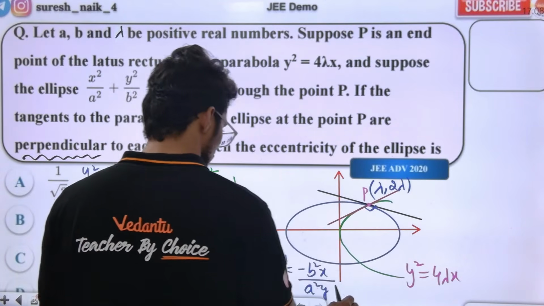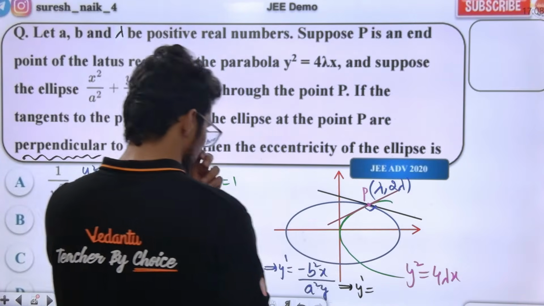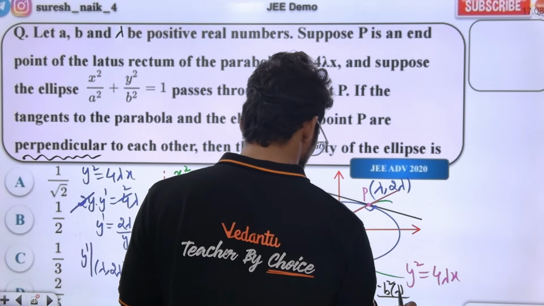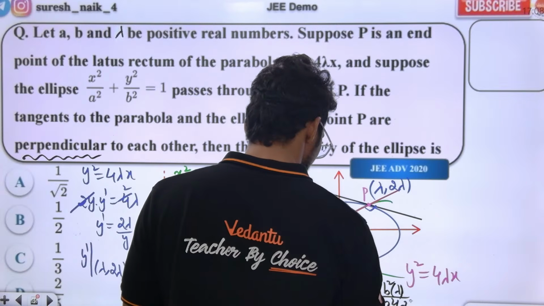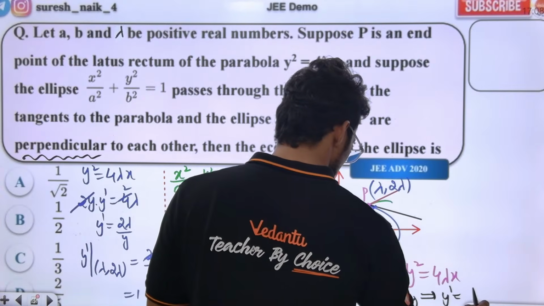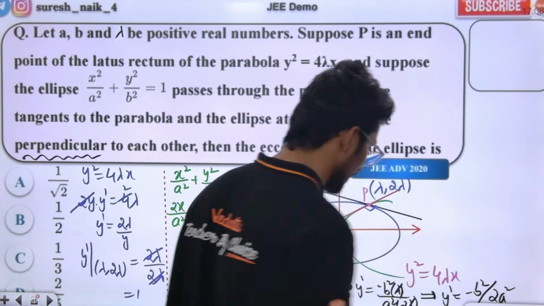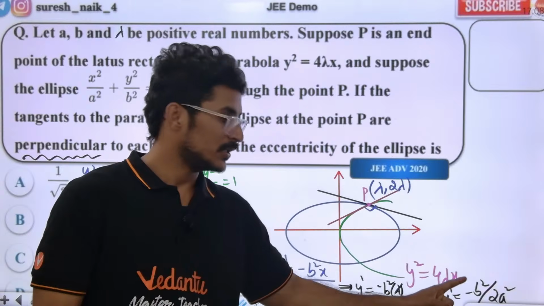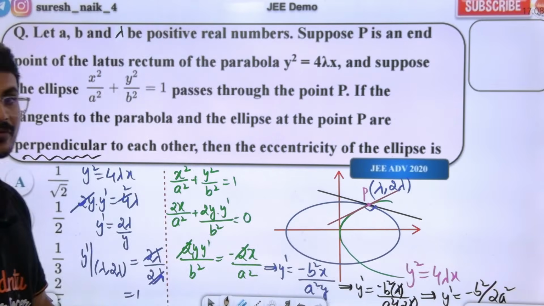What is y dash at the point x comma y, which is lambda comma 2 lambda? Lambda cancels. So y dash is minus b square by 2a square. This is the slope of the tangent of the ellipse, and this is the slope of the tangent of the parabola.